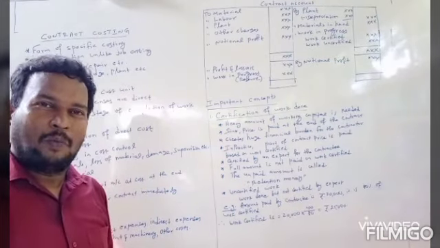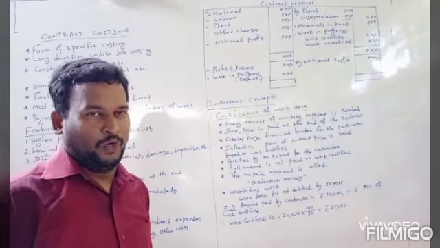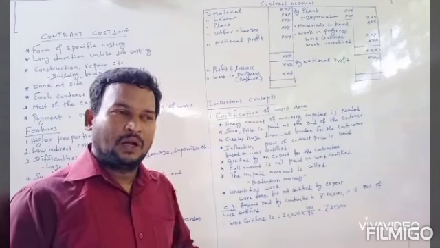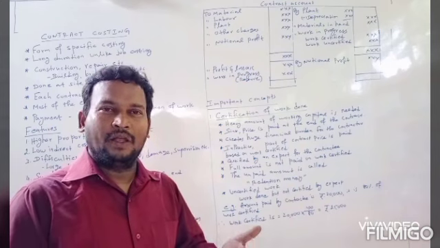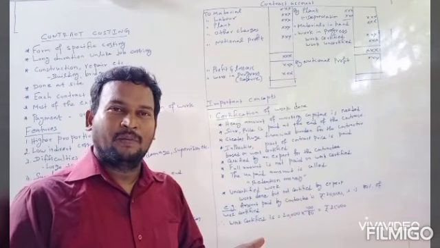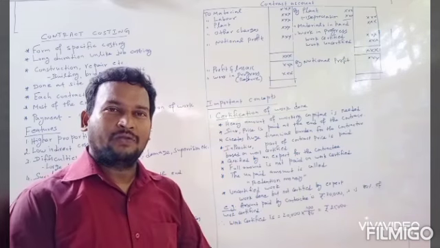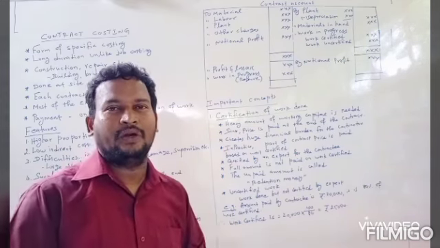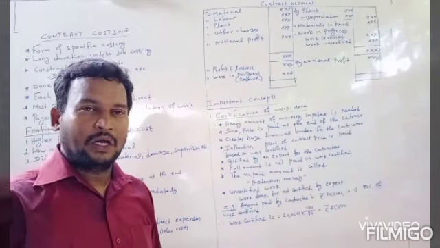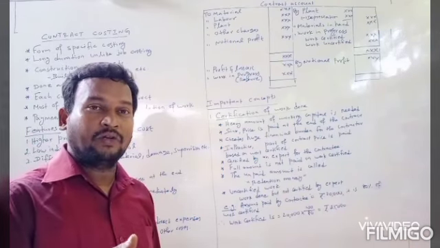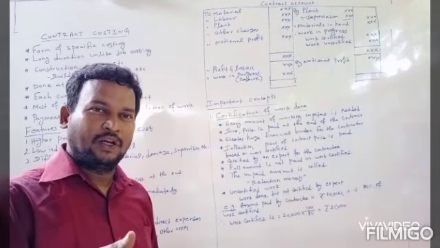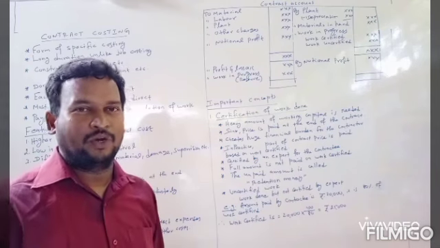Contract costing is like a job costing. It is a separate cost unit. Job costing and contract costing may be identical, but they differ by duration. Job costing has a shorter duration, but contract costing has a very long duration. Longer duration means sometimes the duration of contract costing is more than a year. Even it goes beyond one accounting year.